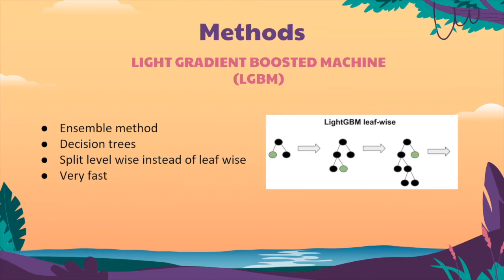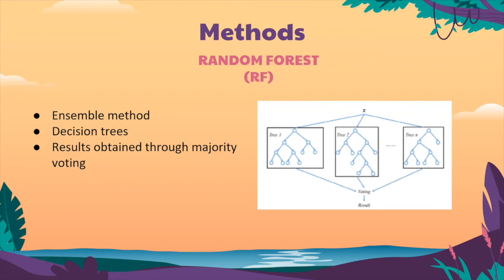The second one we explored was the LGBM model. As the name suggests, this model is very light as it splits the tree leaf-wise instead of level-wise. Thus, it consumes less memory and has a much faster computational speed. The last ensemble method we explored was the classic random forest model. Each of the trees is generated with a subset of features. The model takes the results from n number of decision trees and obtains a final output using voting.